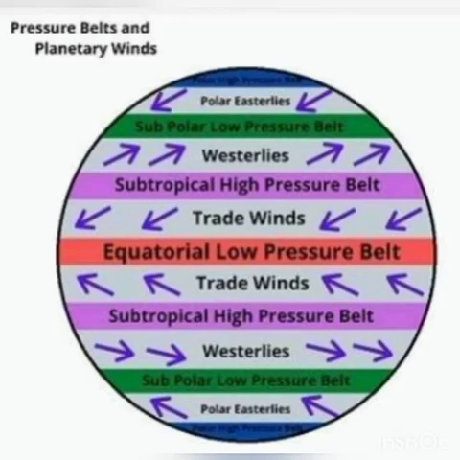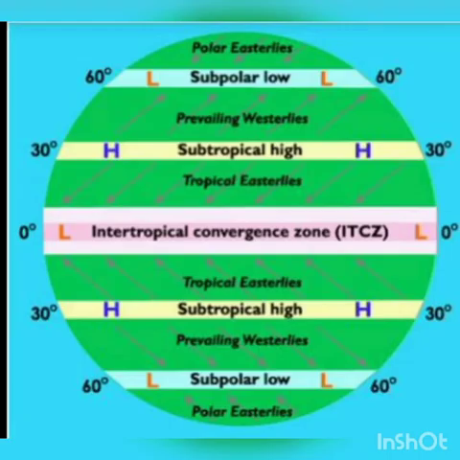Okay, then we saw about planetary wind system. So this is about wind. What is air current, children? Yes, the vertical movement of air is called air current. Another name for planetary winds is permanent winds or else prevailing winds. So there are three types of planetary wind. What are they? Trade winds, westerlies, and polar winds.